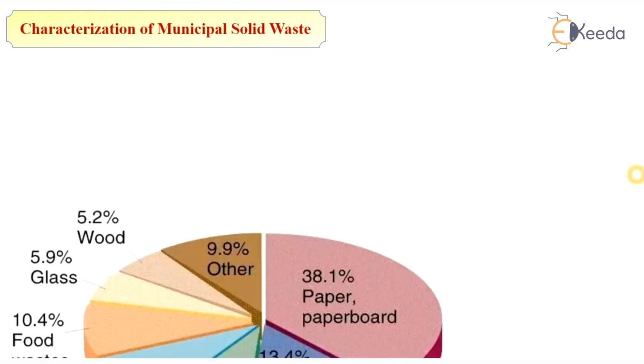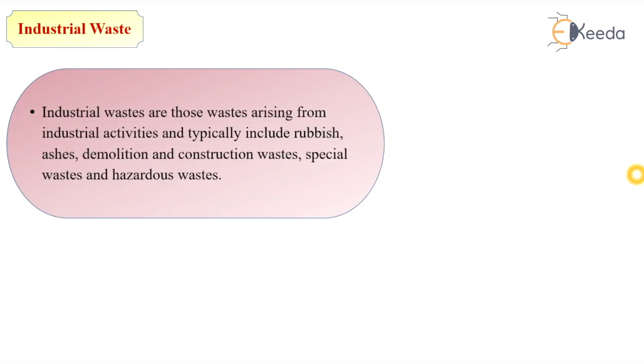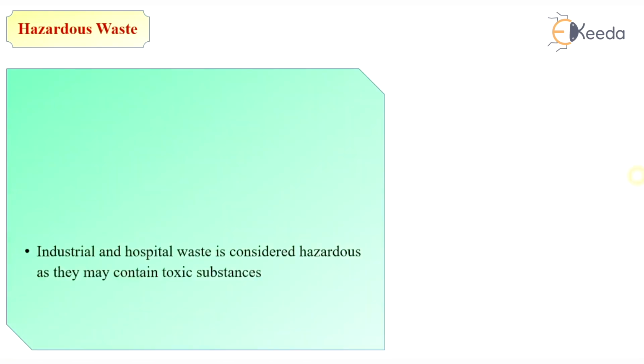The next type of solid waste is industrial waste. Industrial waste is waste arising from industrial activities and typically includes rubbish, ashes, demolition and construction waste, special waste and hazardous waste. The next type is hazardous waste.